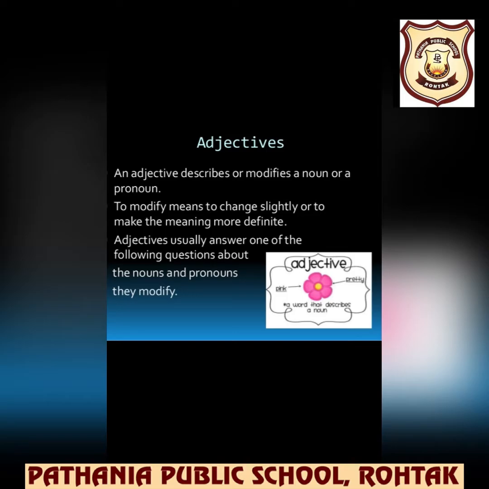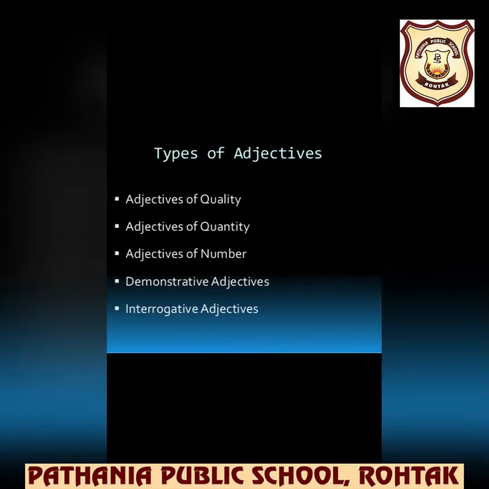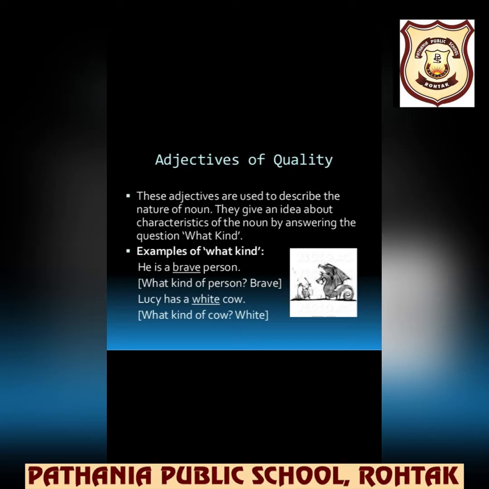So now let us understand adjectives in detail. Basically, we have divided adjectives into 5 categories: adjectives of quality, quantity, number, demonstrative adjectives, interrogative adjectives. Well, students, let us start with adjectives of quality. Adjectives of quality describe the kind or quality of a noun. It tells us about the nature of the noun. They give an idea about the characteristics of the noun by answering the question what kind.